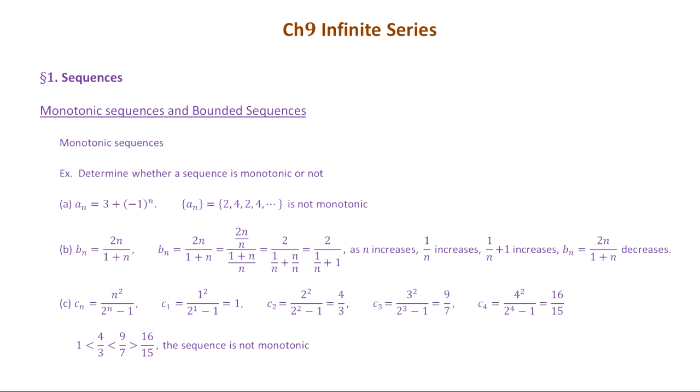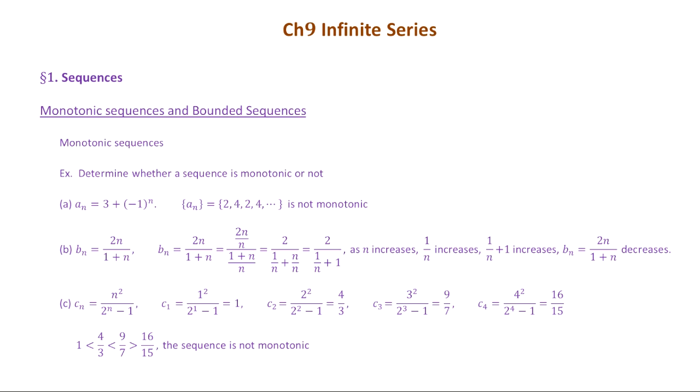In example B, we have another sequence, b_n equals 2n over 1 plus n. In order to know whether the sequence is monotonic or not, we have to rewrite the general formula for the sequence in a different format. We divide both the numerator and the denominator by n. The numerator 2n over n is 2.